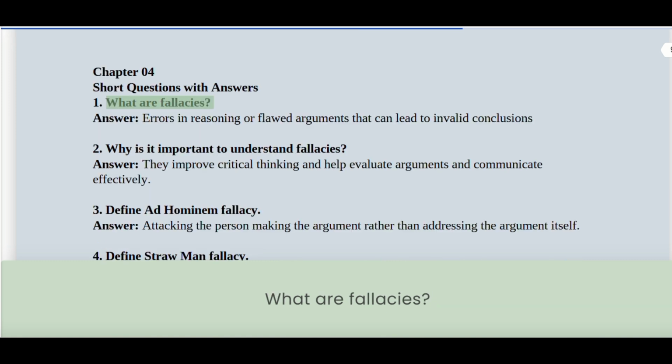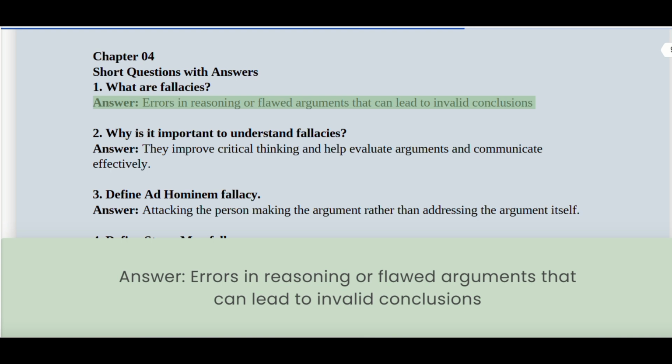What are fallacies? Answer: Errors in reasoning or flawed arguments that can lead to invalid conclusions.